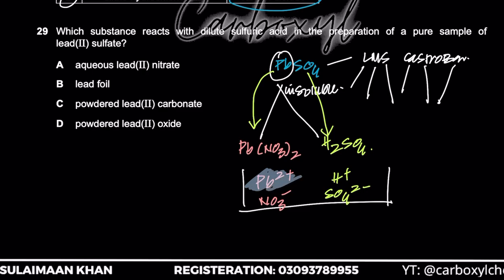Lead is going to come into contact with these sulfate ions, a precipitate is going to be formed जो कि lead sulfate है, और H plus और NO3 जो है ये आपस में HNO3 acid रह जाएगा उसमें, ठीक है. So it's saying that what should be the substance? It should obviously be aqueous lead nitrate.